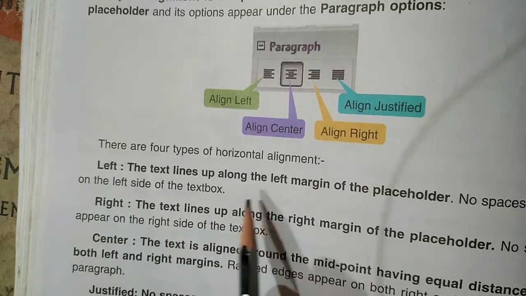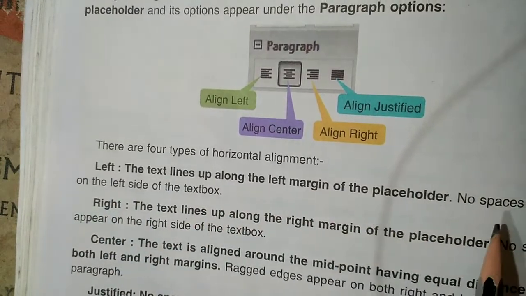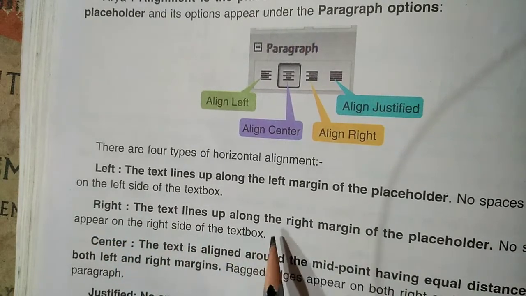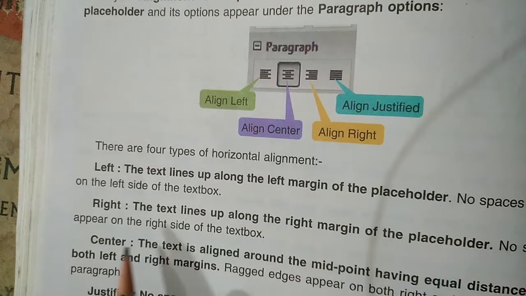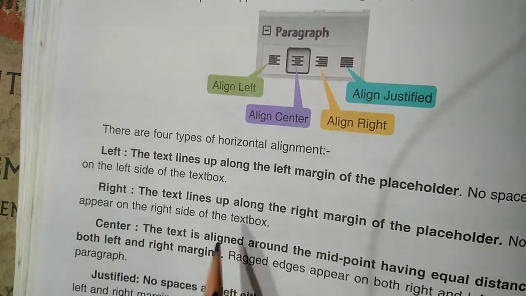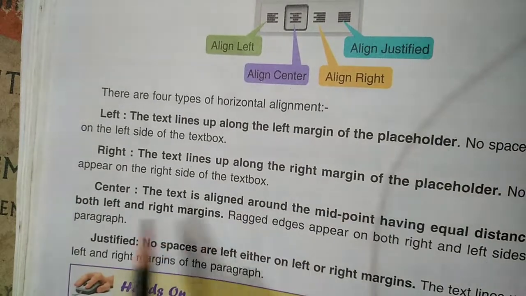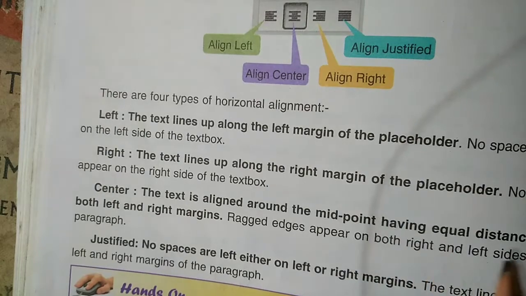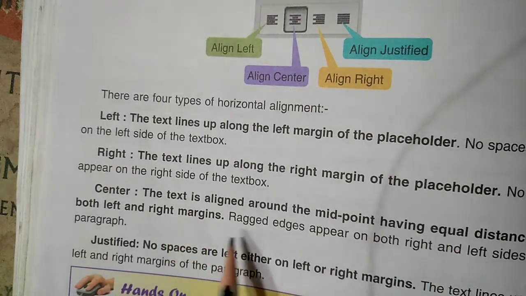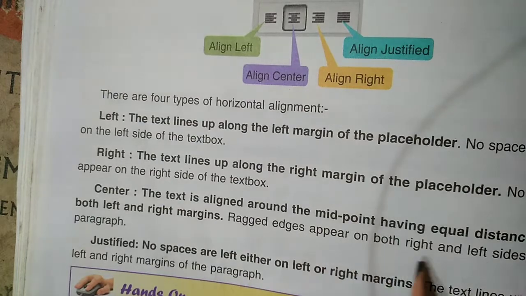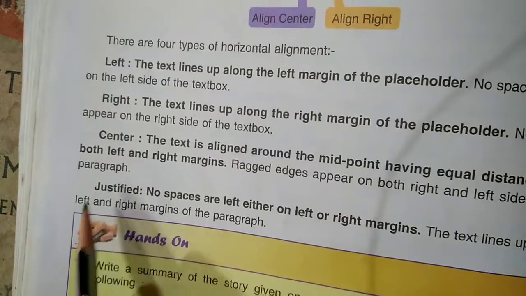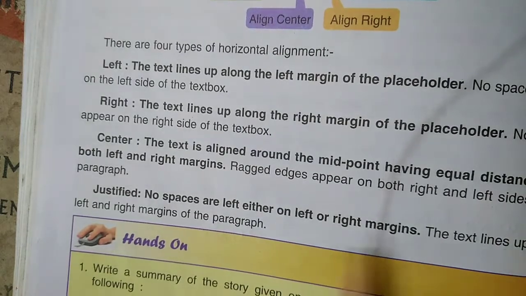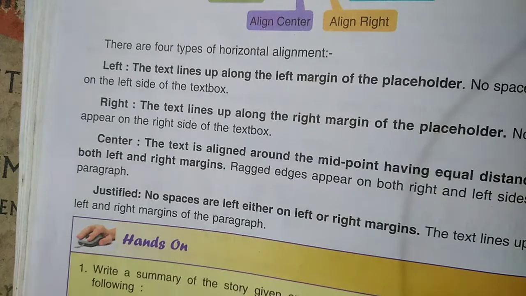Left: the text lines up along the left margin of the placeholder. No spaces appear on the left side of the text box. Right: the text lines up along the right margin of the placeholder. No spaces appear on the right side of the text box. Center: the text is aligned around the midpoint, having equal distance from both left and right margins. Ragged edges appear on both right and left sides of the paragraph. Justified: no spaces are left on either left or right margins. The text lines up along the left and right margins of the paragraph.